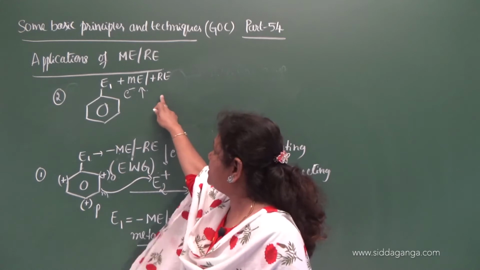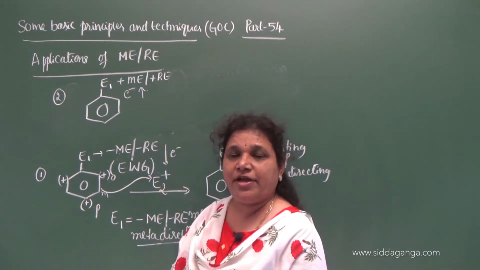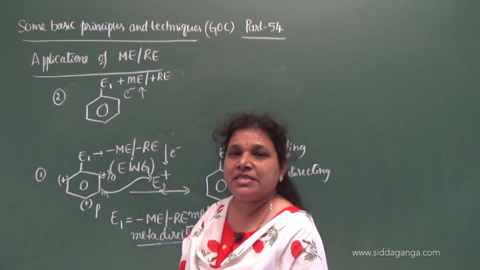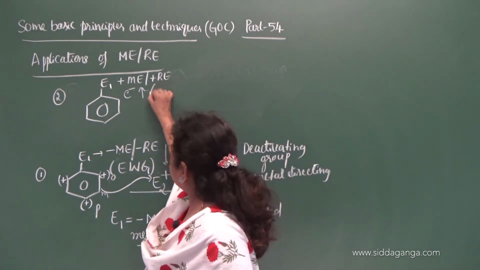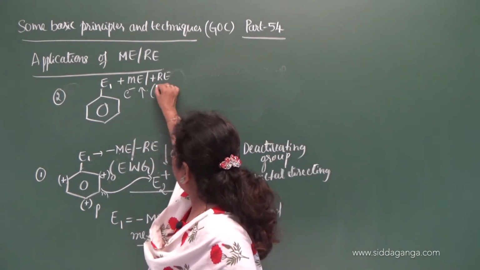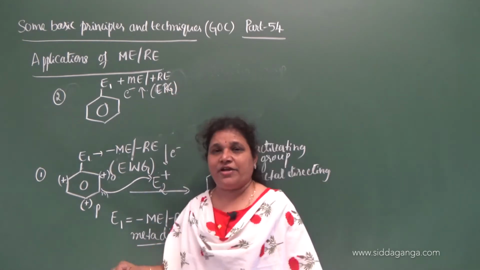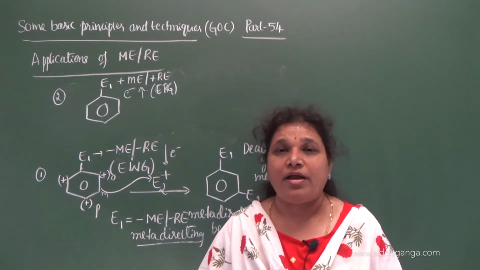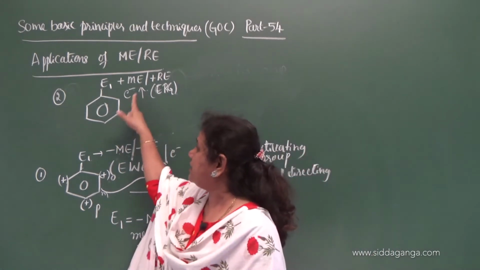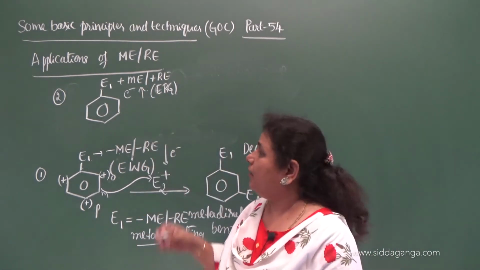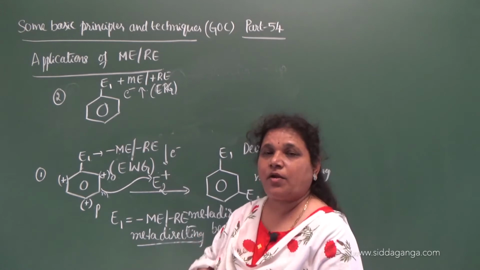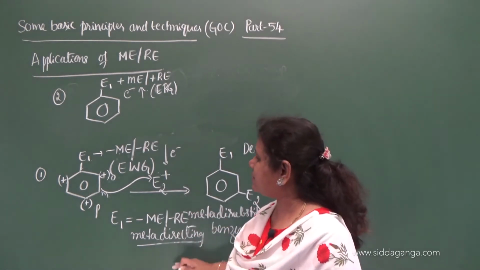Due to the presence of the group with plus M effect, the electron density on the benzene ring increases, and this group is an electron releasing group. It gives the electron to the pi conjugated system.